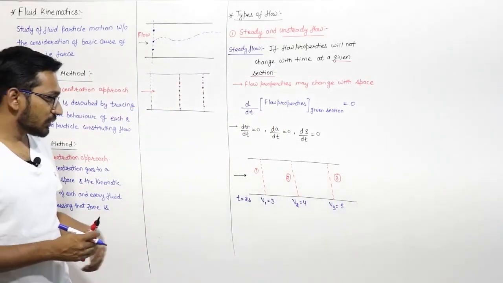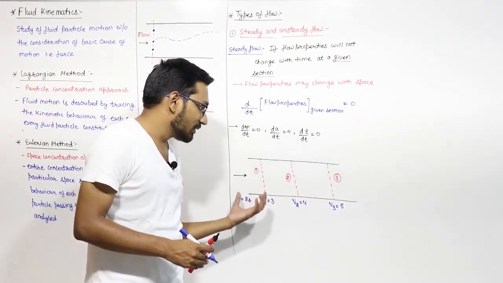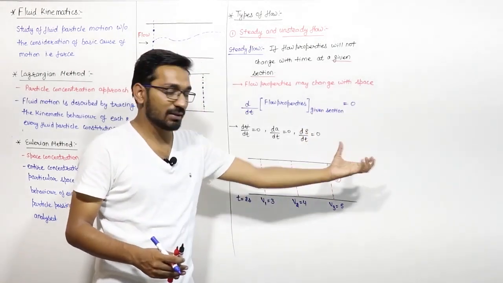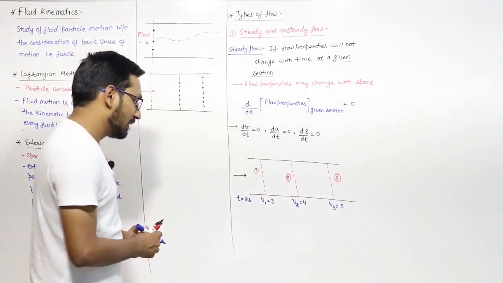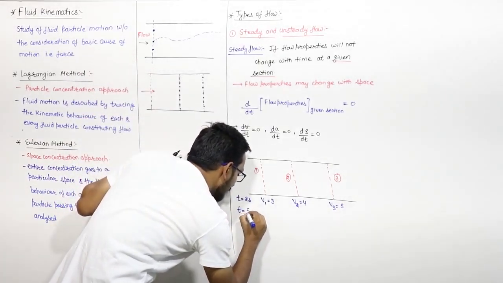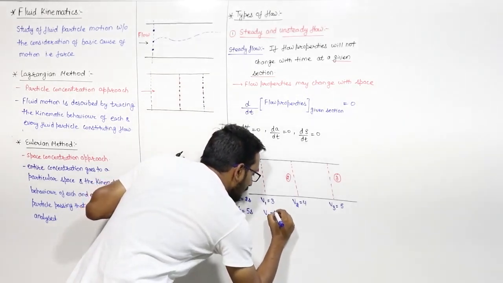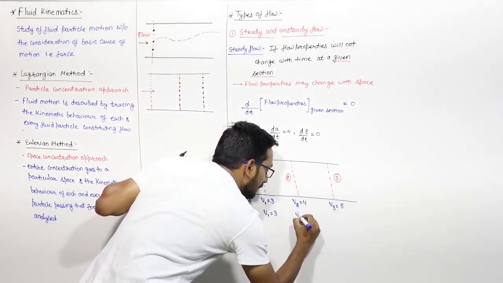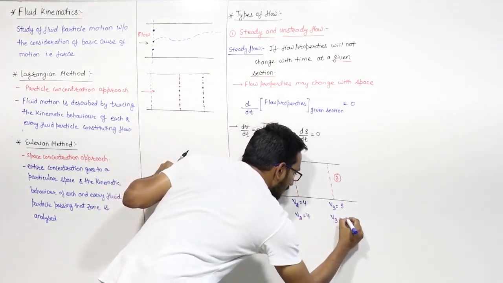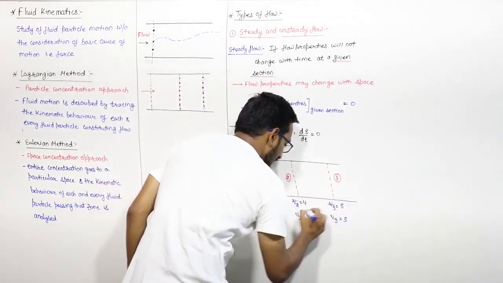So velocity is changing with space, at different sections. If I change the time, let us say at t equal to 5 seconds, the velocity v1 is still 3, v2 is still 4, and v3 is still 5.